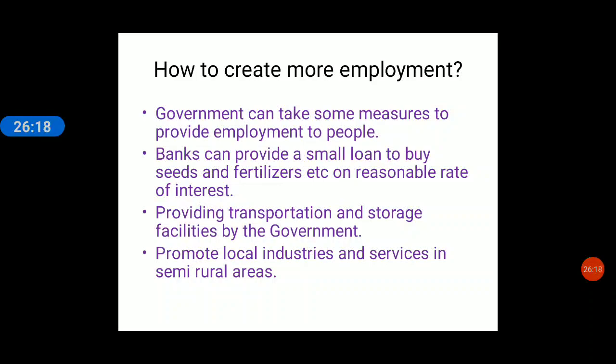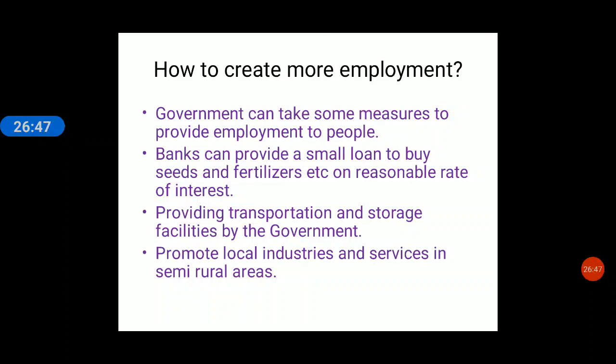Whatever things are produced in that particular area, those industries can be encouraged. Beekeeping, or so many small industries, basket making or pottery industries, or some local industries can be started which will give employment to people. Yes, plus so many other types of things the government does and can do to create employment for the people.